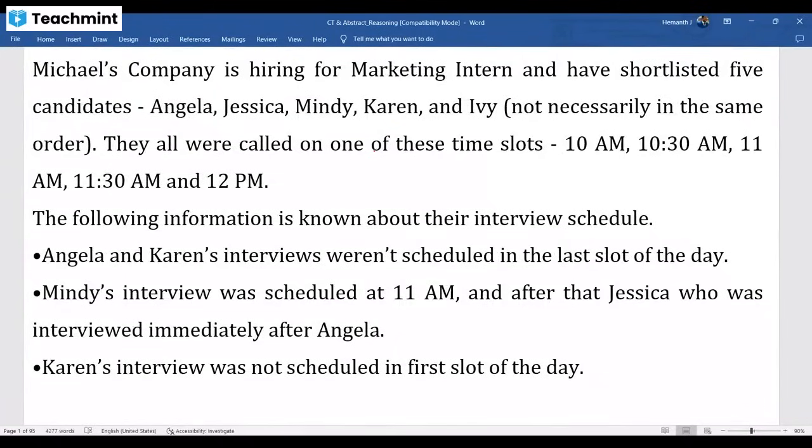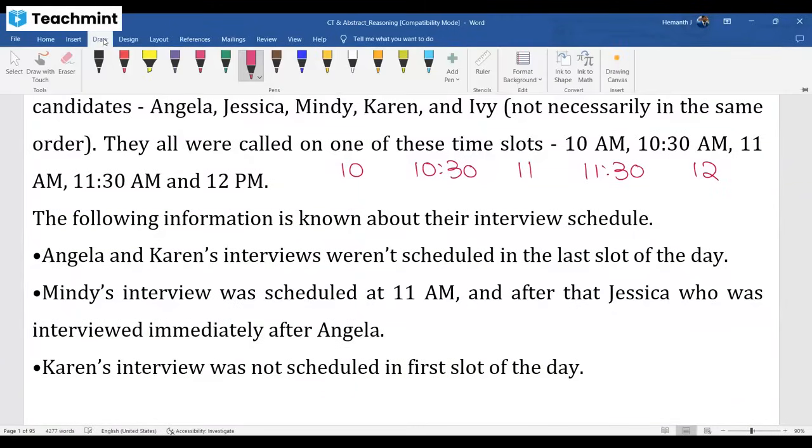They have to attend the interview in these slots: 10 a.m., 10:30, 11 a.m., 11:30, 12 p.m. Which person is attending at what time is what you need to map with this data. You have 3 pieces of information. Use the data and map it, my dear.